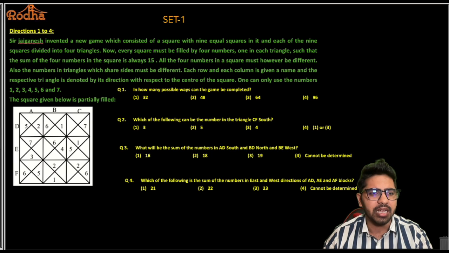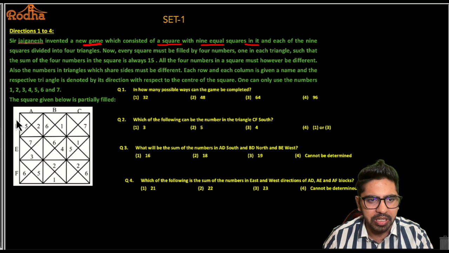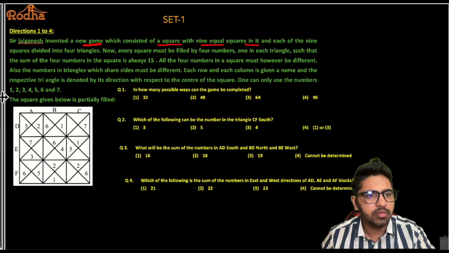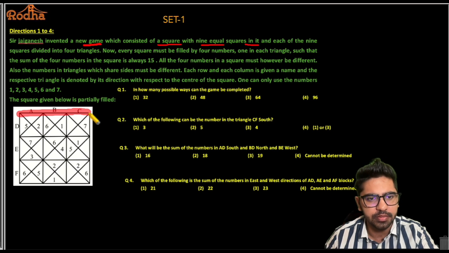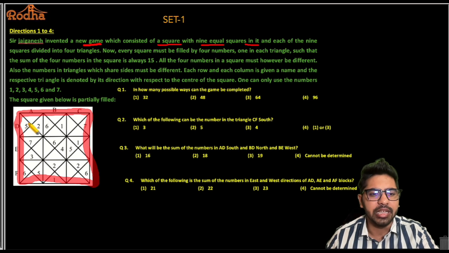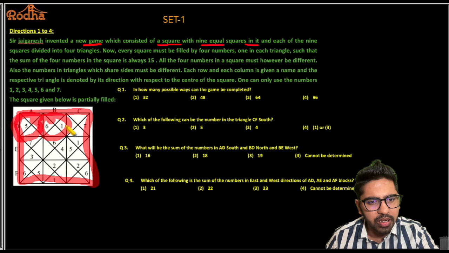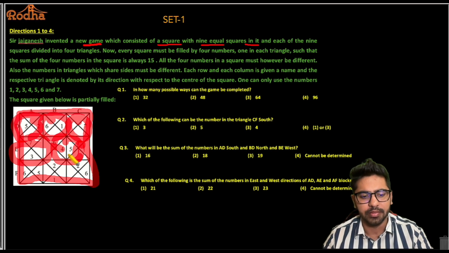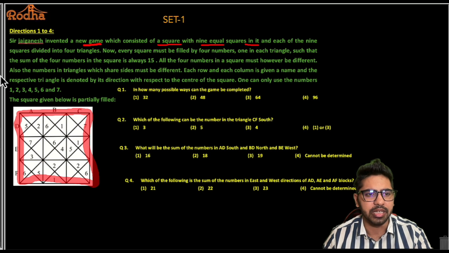So it tells me that Sir Jay Ganesh invented a new game which consisted of a square with 9 equal squares in it. Alright, so there's a bigger square here. If you observe, there's a big square here, right? Sorry, my bad. So there's a bigger square here, and it has 9 equal squares, right? These are the 9 equal squares that we have inside a big square, right? That is what it is telling me here, right?